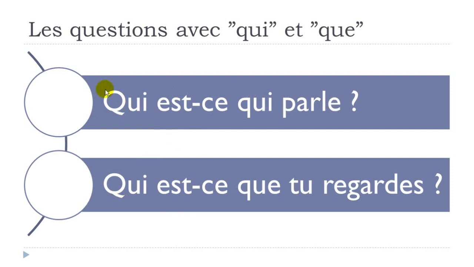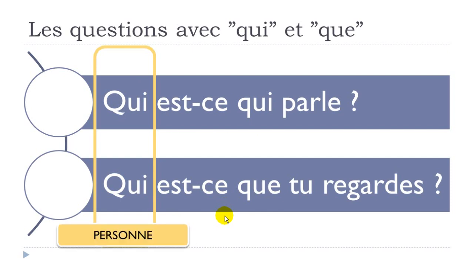So the question is, why do we use qui here and qui here, and then qui here and que here? Okay, because it can look a bit messy at the beginning, especially if you don't really know how to use or how to structure that. So the first thing that we've got to remember, yes, it's here. The first part here, this qui, we will use this qui just because we want to have the information and it concerns a person. Who, okay? Qui means who when we start the question with it, okay? Qui est-ce qui parle? Qui est-ce que tu regardes?